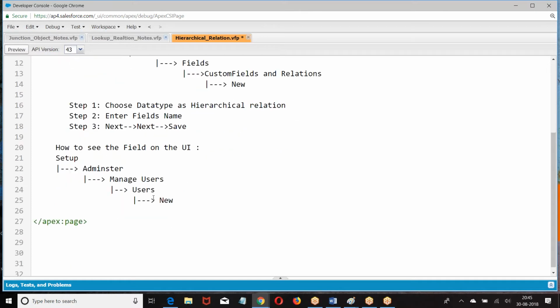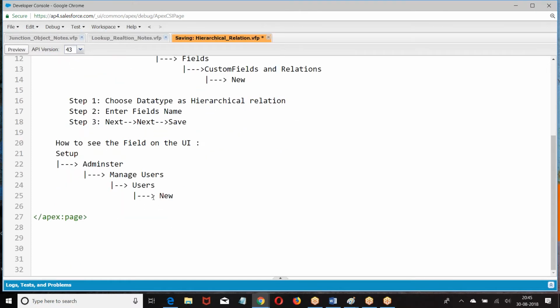You'll be able to see the field. I hope you are good with this. Right. So this is all about relations what we have done.